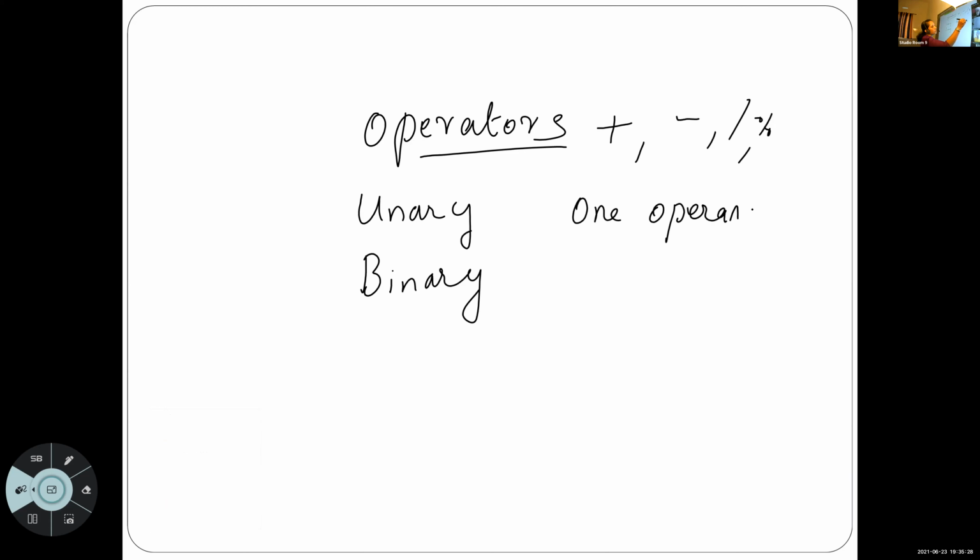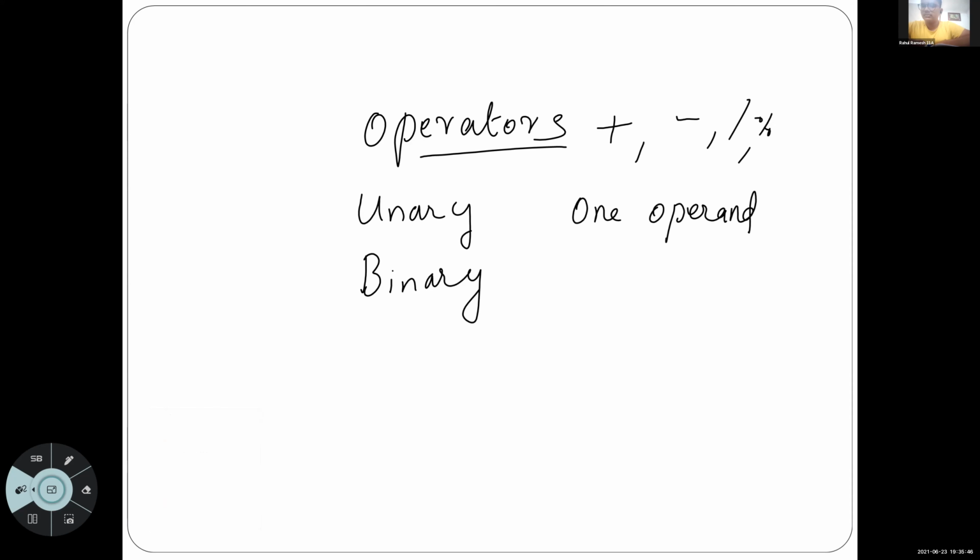What is operand? What is operand, Rahul? The value used along with the operator, that is known as operand.